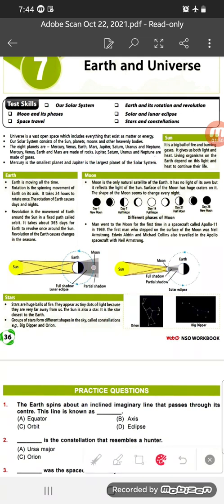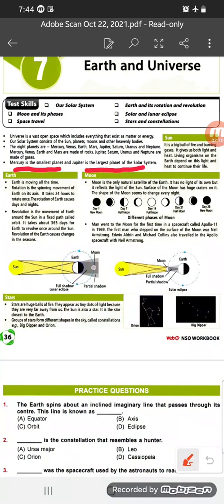Mercury is the smallest planet, and Jupiter is the largest planet of the solar system. This is also very important information about this chapter. Mercury is the smallest planet. Mercury is the smallest planet in the solar system, and Jupiter is the biggest or largest planet of the solar system. Okay. Now what is the sun?